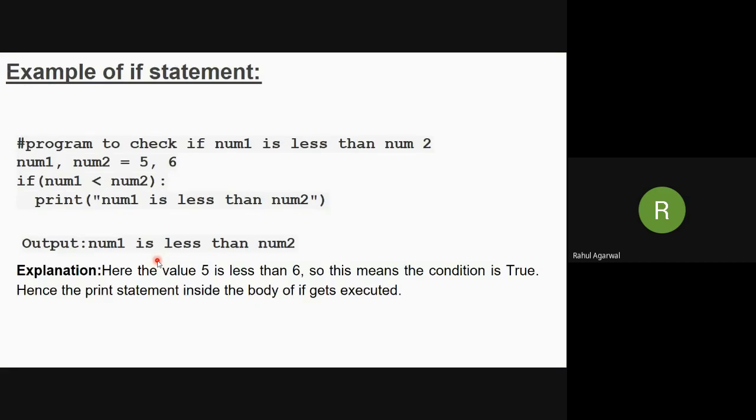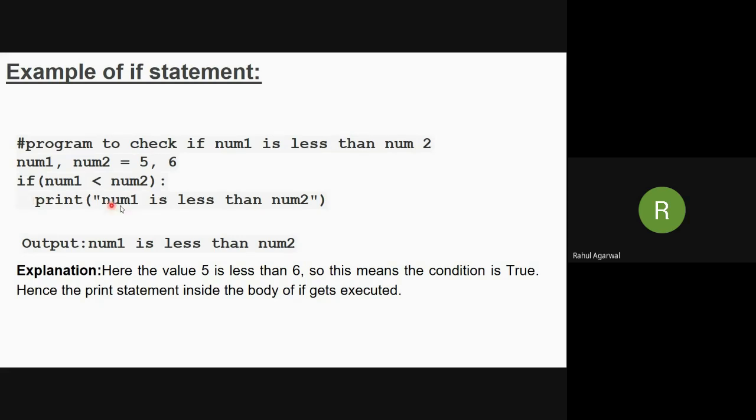Now we'll see one example. The program is to check if num1 is less than num2. So we have taken two numbers, num1 equal to 5 and num2 equal to 6. Now you can see the if statement. If num1 less than num2, then you see here, after this colon, the next line is a little indented, shifted towards the right.